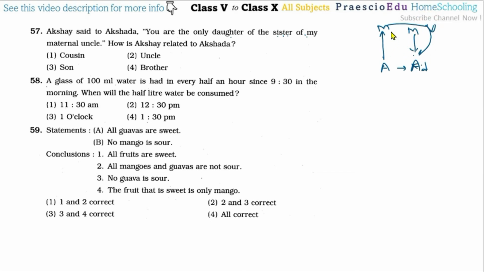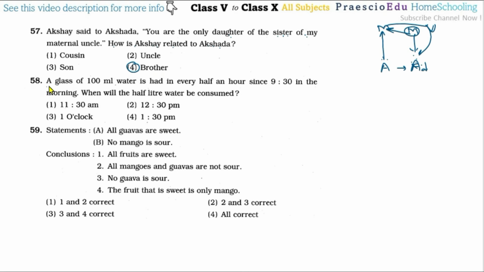Now the mother of my uncle's daughter, this mother is nothing but this one. So how is Akshay related to Akshada? They are brother and sister. Akshay is the brother of Akshada, so option number 4 is the correct one.